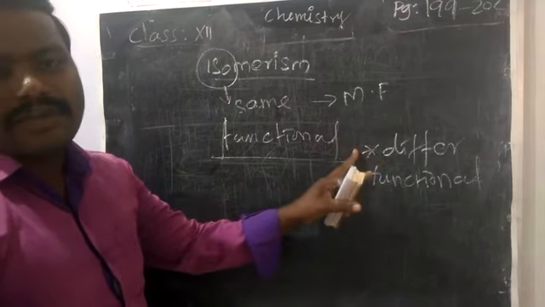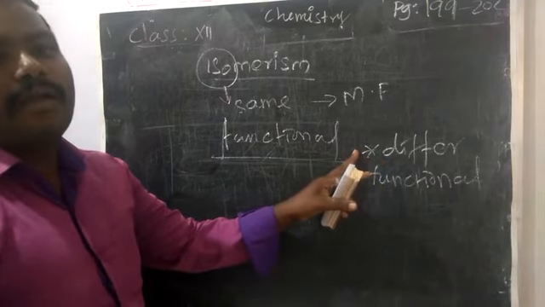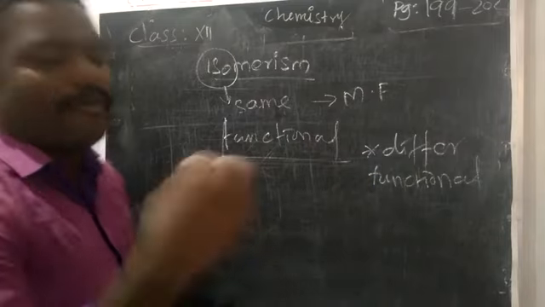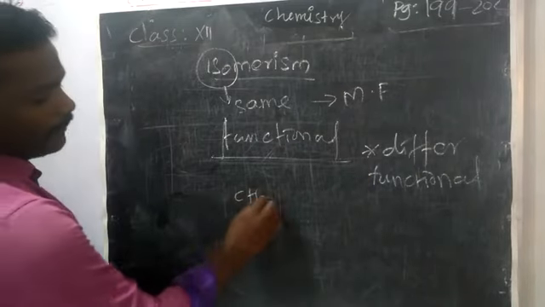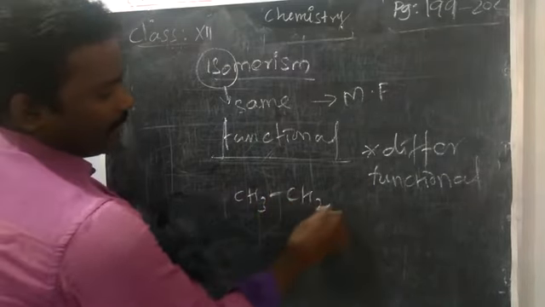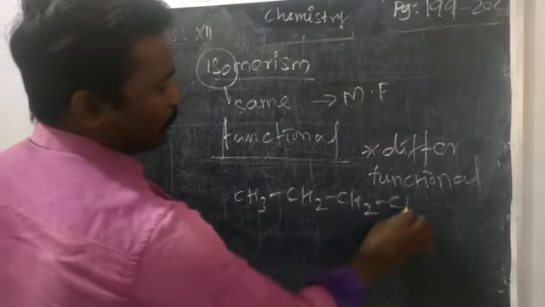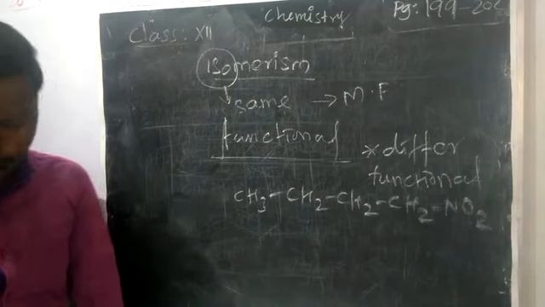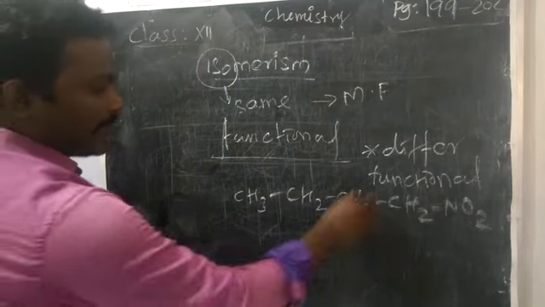So what is functional isomerism of nitro compounds? They have the same molecular formula but different functional groups. For example, CH3, CH2, CH2, CH2, NO2. What is the name of this compound? Nitrobutane. Yes.